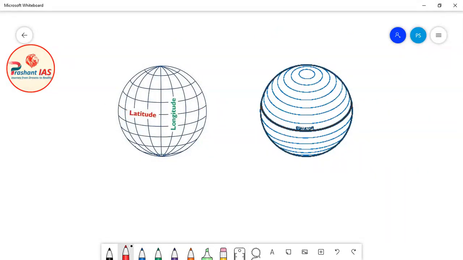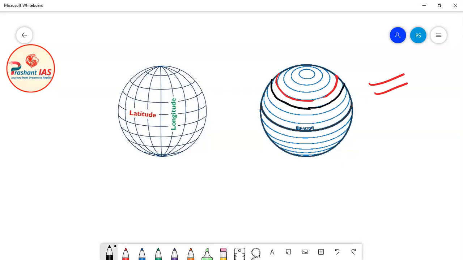Now friends, this concept is completed. Now let's discuss another concept. The next property or characteristic of latitudes is the distance between two latitudes. For example, let me mark one latitude in the red color. See this diagram. And I am marking another latitude in the black color.